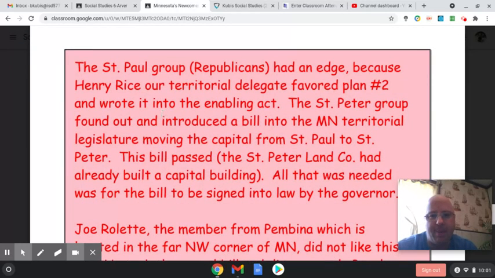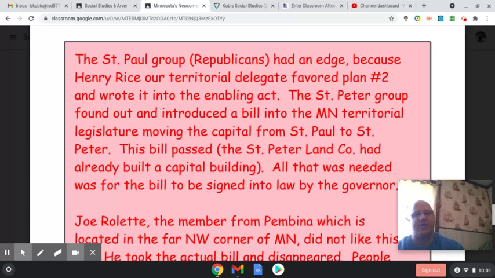So this one I'm just going to summarize too. This whole time, St. Paul was the capital of the territory of Minnesota. But then they wanted to make St. Peter the capital. And so the legislature, people that make laws for an area, voted to make St. Peter the capital of Minnesota. So they passed a law.